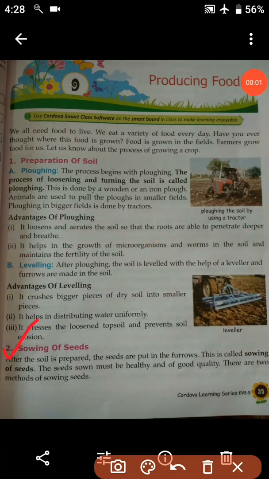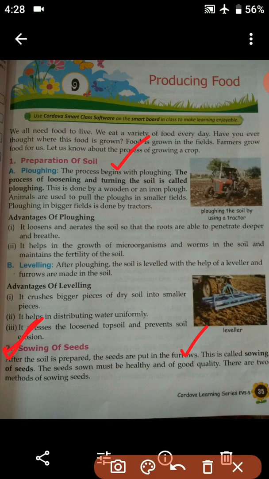Number 2, sowing of seeds. The first process of growing a crop is preparation of soil and number 2 is sowing of seeds. After the soil is prepared, the seeds are put in the furrows. This is called sowing.